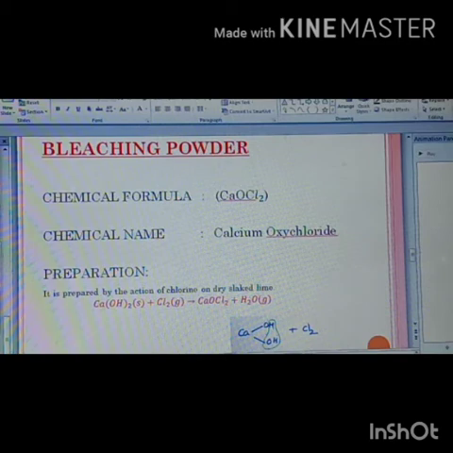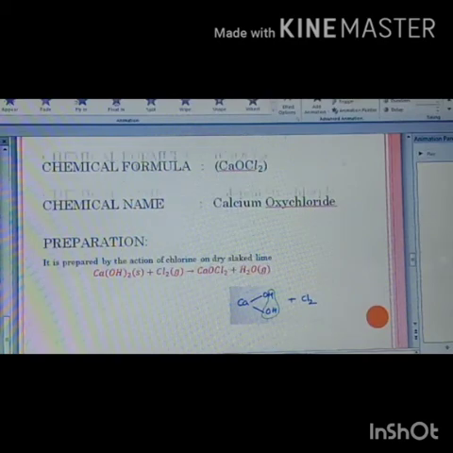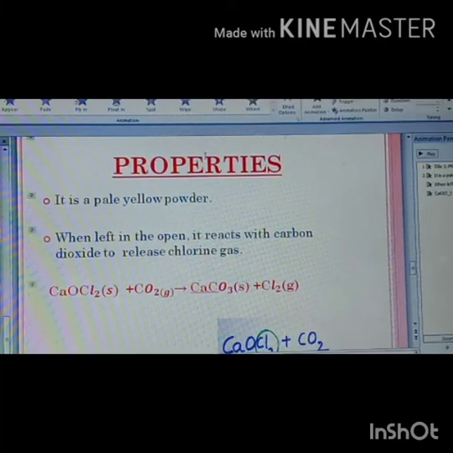What are the properties of bleaching powder? It is a pale yellow powder. When left open, it combines with carbon dioxide in the atmosphere and releases chlorine gas, Cl2 gas, which you can see in the equation.